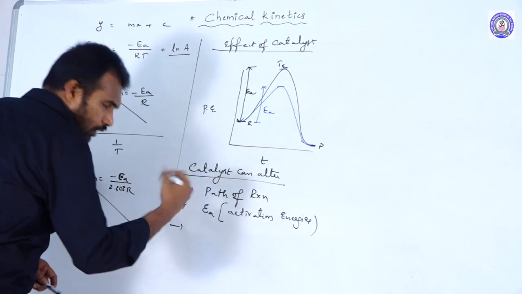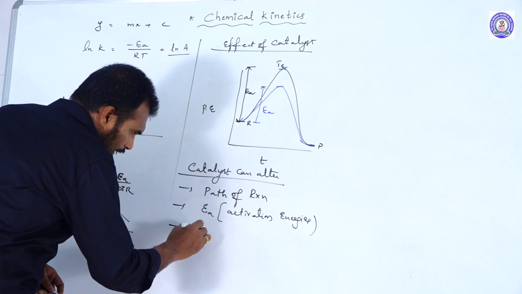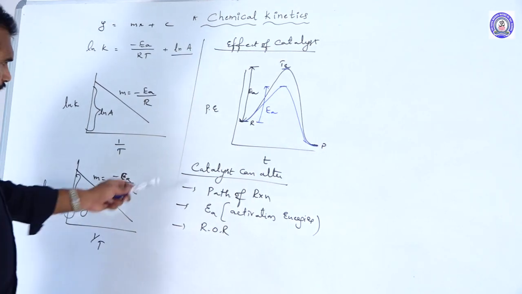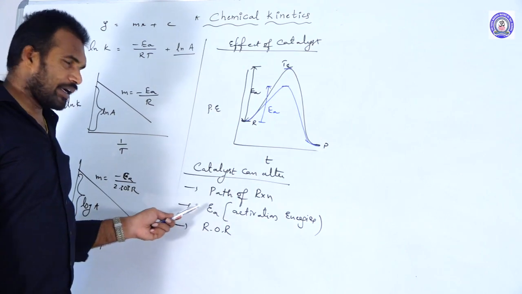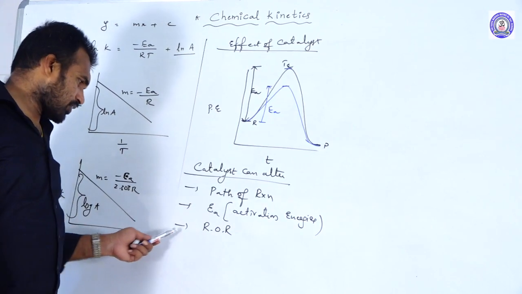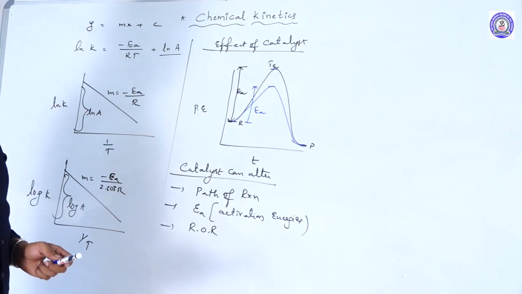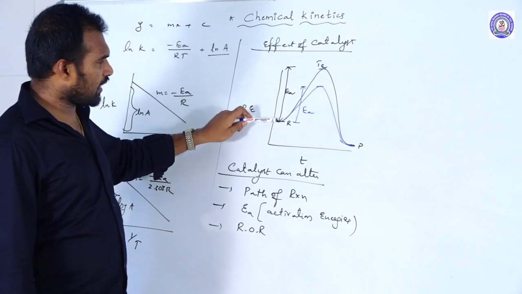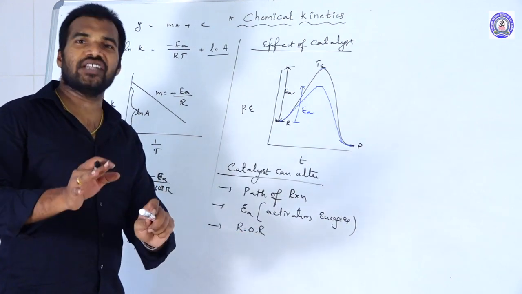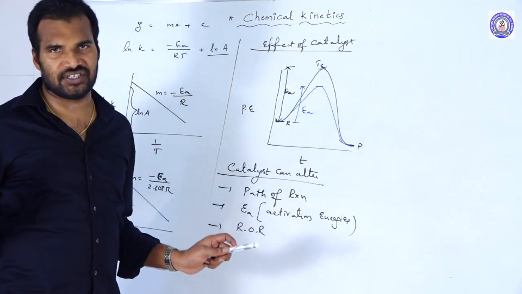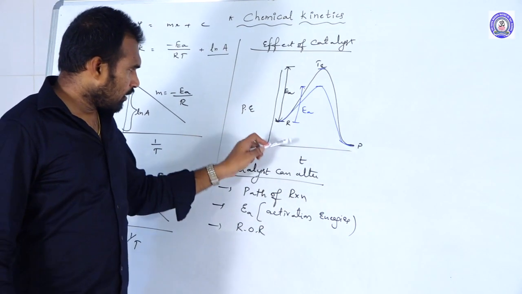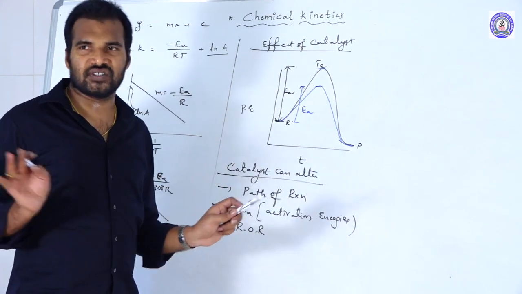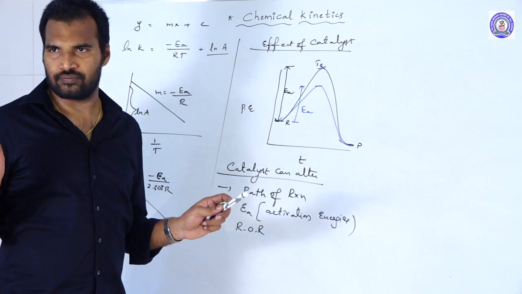Next one, it alters what? The rate of reaction, no doubt. It speeds up the reactions. It alters the path of the reaction, the activation energy of the reaction, and the rate of the reaction. But is it altering the energies of reactants and products? The energies of reactants and products remain as they are. The del H value also remains the same, the del G value also remains the same, and the del S value also remains the same.